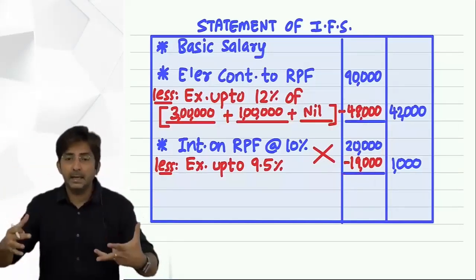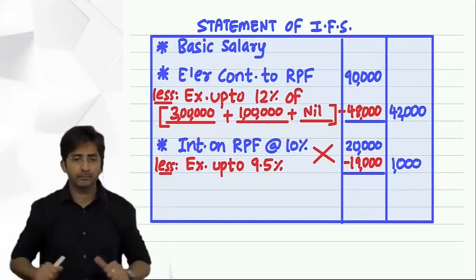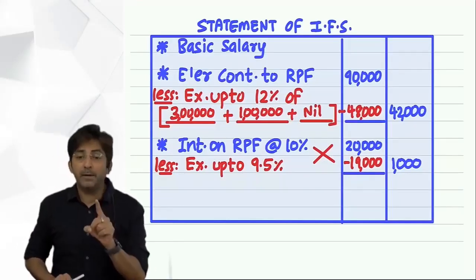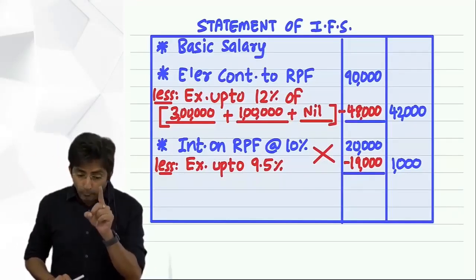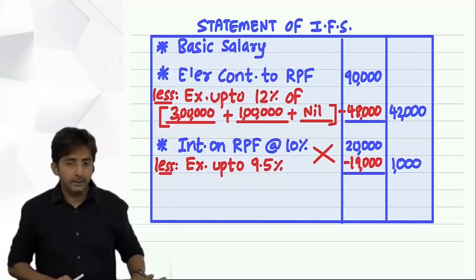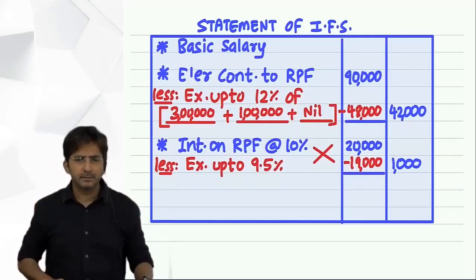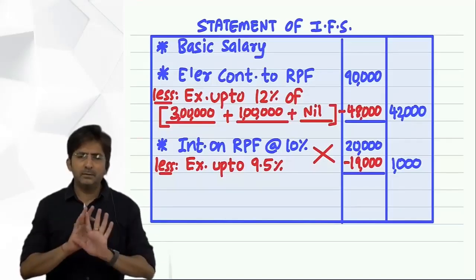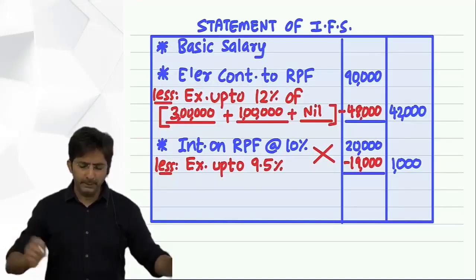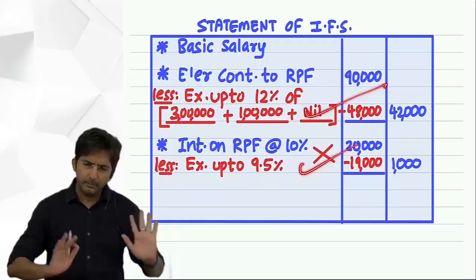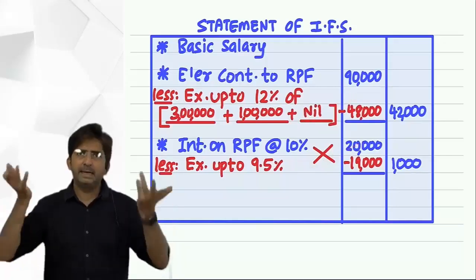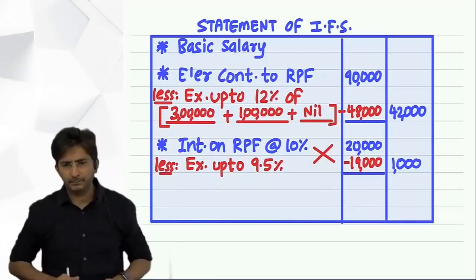And this is technically called exemption is withdrawn. Okay. But this will happen when? If you leave the job before 5 years. If you have worked exactly 5 years, then your exemption will remain alive. Alive means what was exempted will remain exempt. And at the end, whatever you get, it will be tax free.